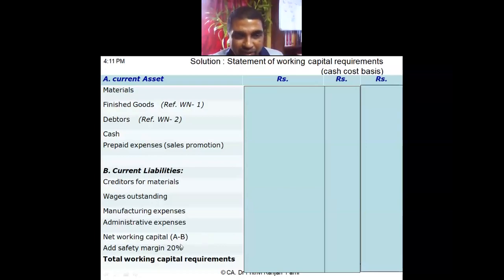The question says you have to maintain a safety margin. So to be on the safe side, another 25% is added, and we get the total working capital. I'll just be explaining the solution; you have to do it at home.